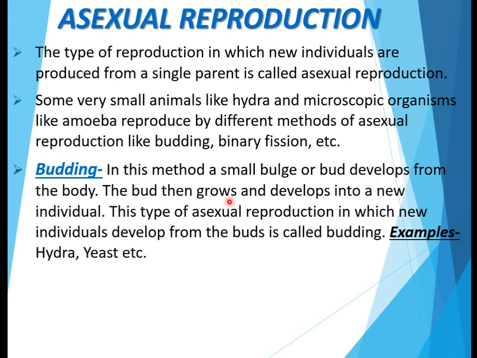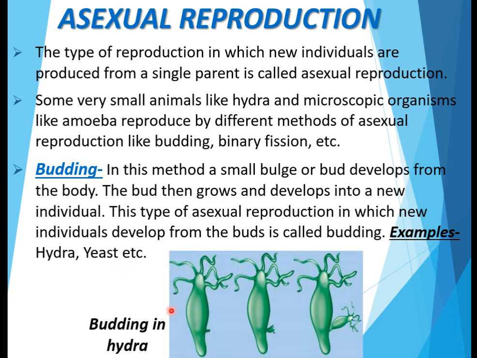The bud then grows and develops into a new individual. So what is bud? It is a type of outgrowth coming out of the parent body. This type of asexual reproduction in which new individuals develop from the buds is called budding. For example, hydra, yeast, etc.